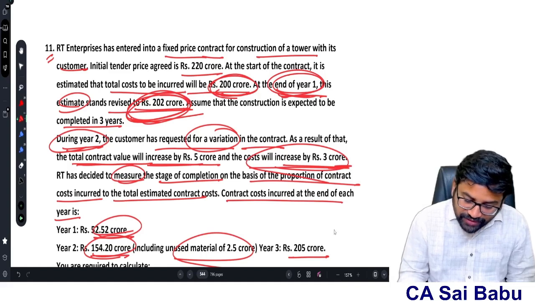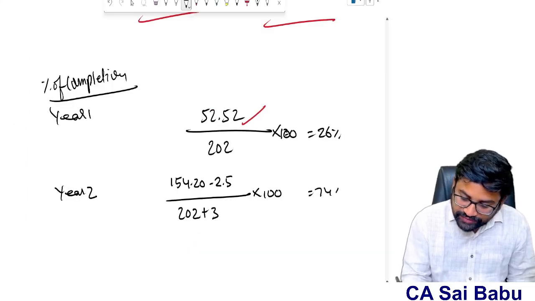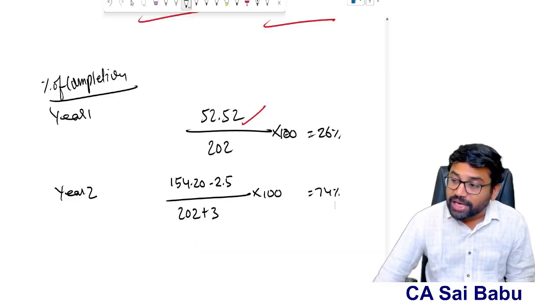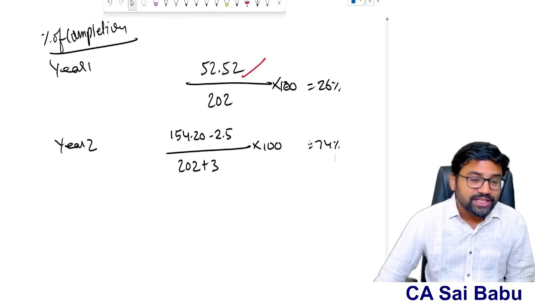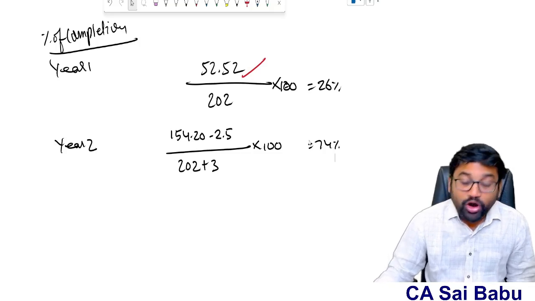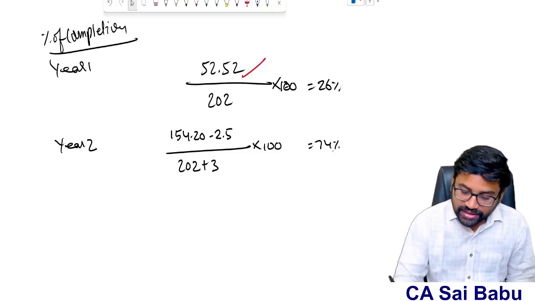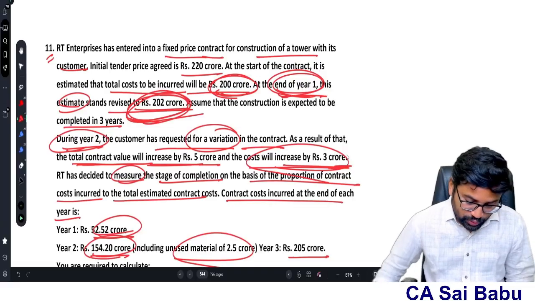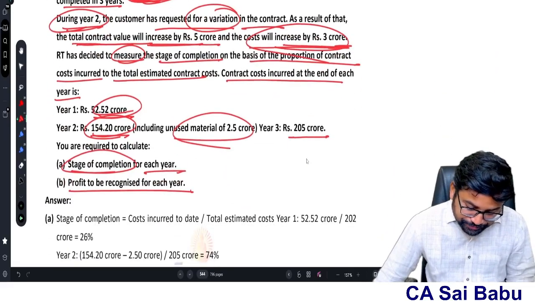It will be 74%, sir. 74% by the end of the second year. Cumulatively, please understand: first year 26, second year 74. That means 74 minus 26, 48% actually increased in the percentage of completion. Okay. Now come to year 3, sir.